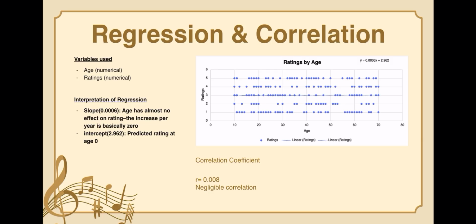Then at the bottom we have the correlation coefficient, which is R, at 0.008, and it is a negligible correlation, meaning there is no meaningful relationship between age and ratings. Ratings stay nearly the same across all ages. Age does not predict how high or low someone rates content.